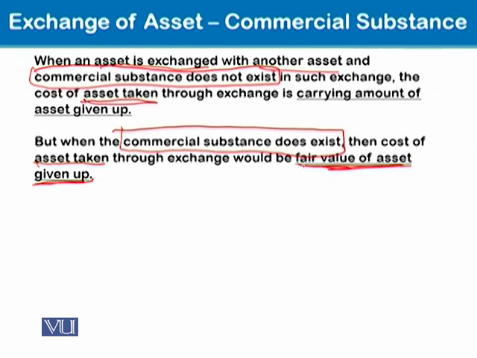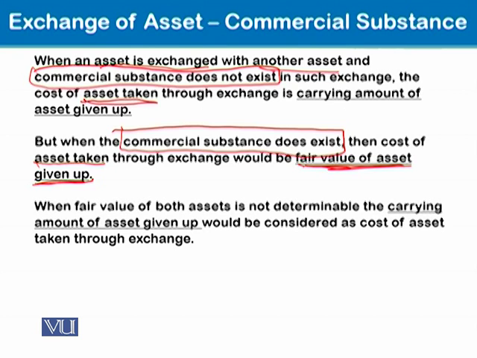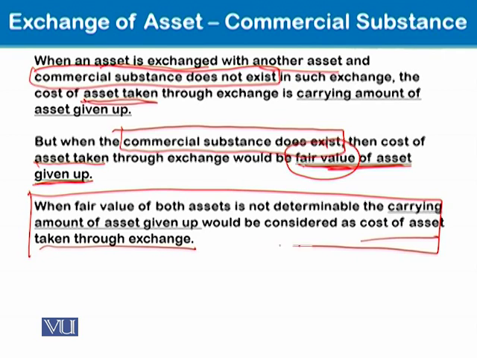Okay? So remember this thing. When fair value of both asset is not determinable, for example, there would be a scenario when we cannot determine fair value of the asset given up, then the carrying amount of the asset given up would be considered as cost of the asset. This is the situation practically the accountants face.